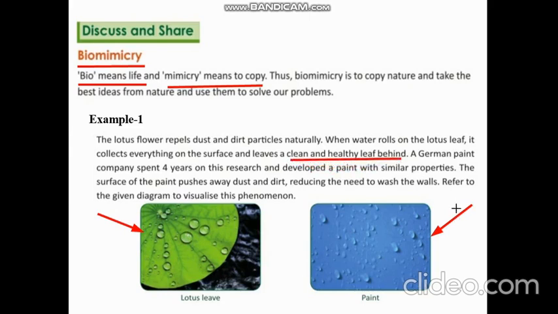A German paint company spent 4 years on this research and developed a paint with similar properties. Yes, so we get inspired by the nature, and here a lotus leaf was responsible for the development of a new paint. The surface of the paint pushes away dust and dirt, reducing the need to wash the walls. So here in the diagram you can see what is the similarity between these two.